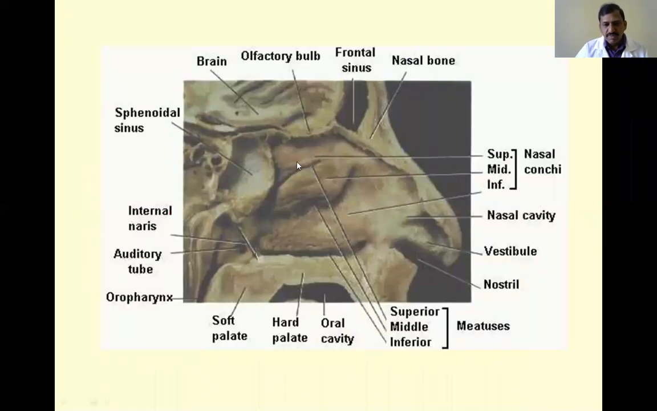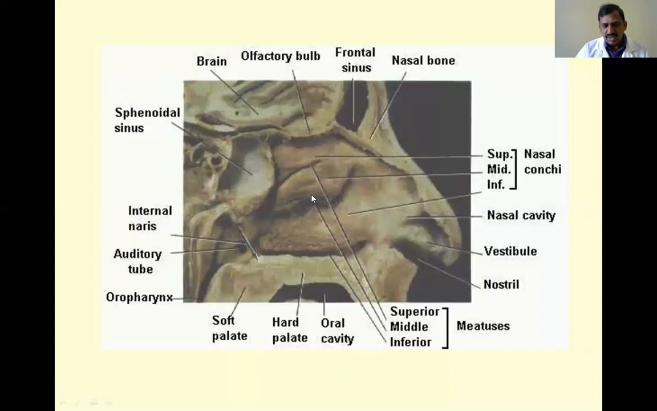You see here this specimen, the lateral wall of the nose. Here is the roof of the nose, this is the anterior part, this is the intermediate part, and this is the posterior part. This is the lateral wall of the nose. These are the conchae. They make the lateral wall of the nose irregular.